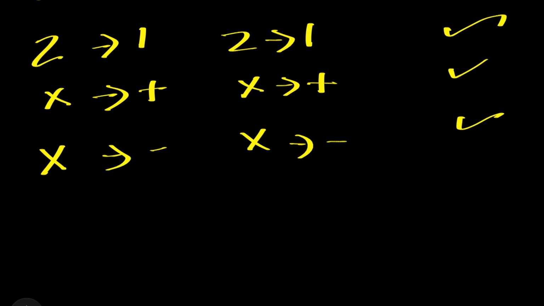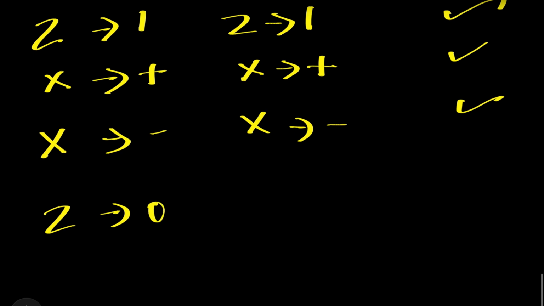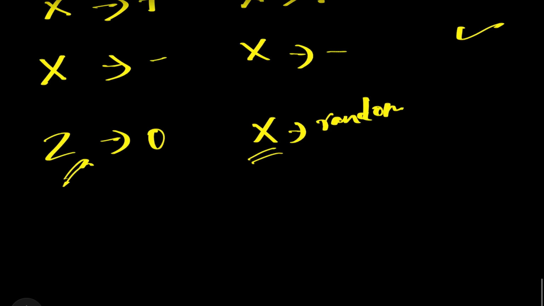If Alice is using a Z and measuring a 0, and Bob is using an X axis, then what happened? Then he will get a random result. Why? Because this is X and this is Z, and the other way around.